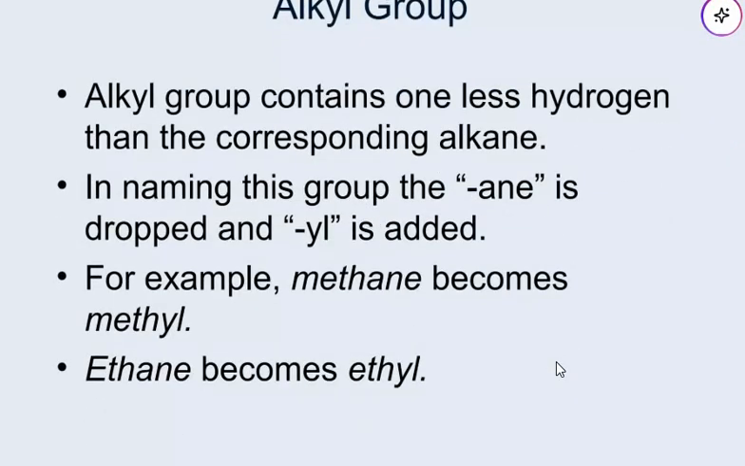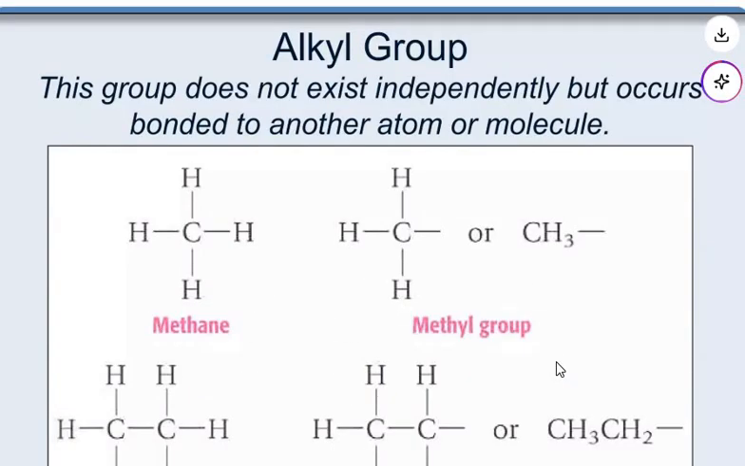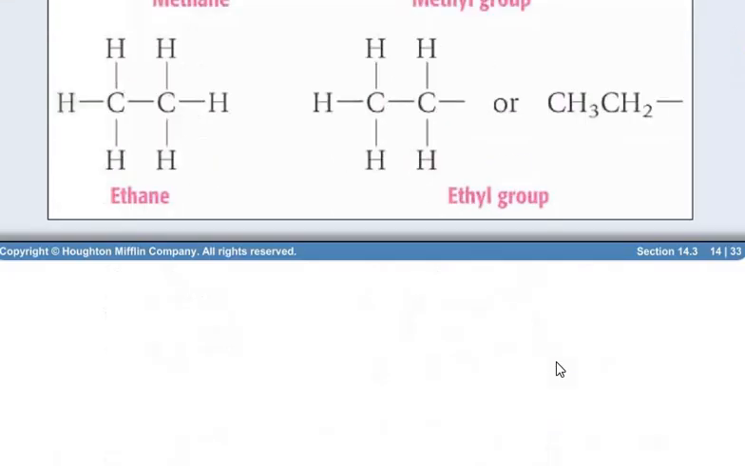So, what are alkyl groups? An alkyl group contains one less hydrogen than the corresponding alkane. In naming the groups, the -ane is dropped and -yl is added. For example, methane becomes methyl and ethane becomes ethyl. So, an alkyl group does not exist independently but occurs bonded to another atom or molecule.